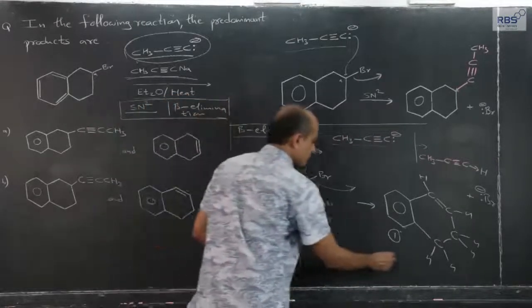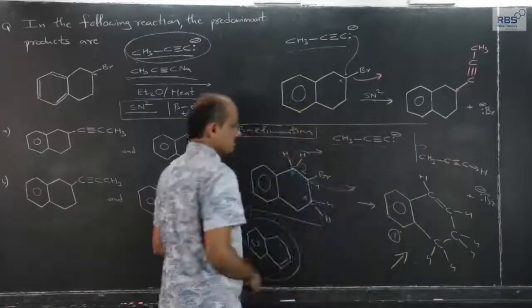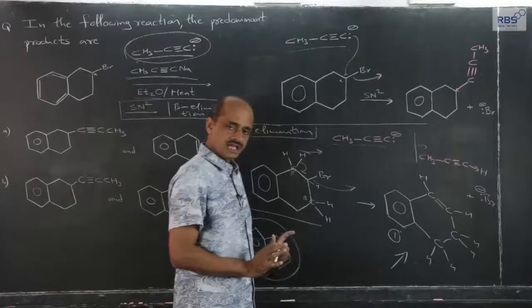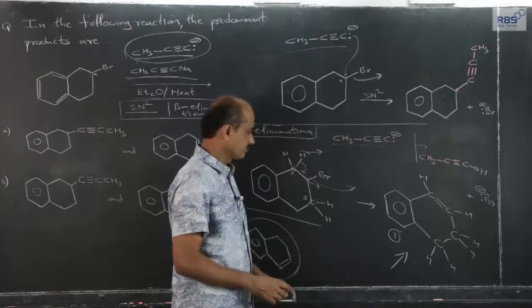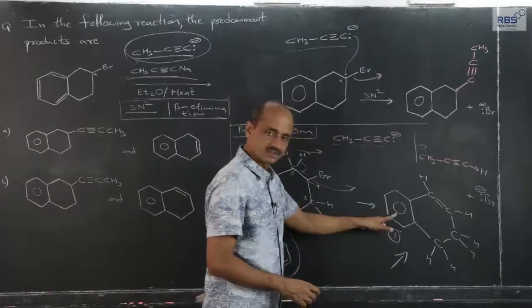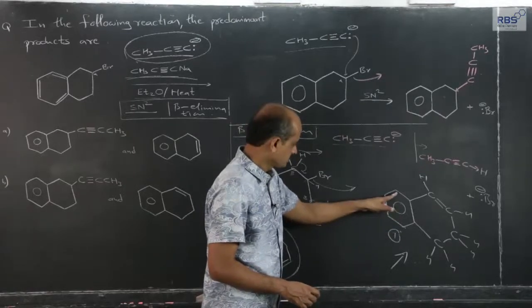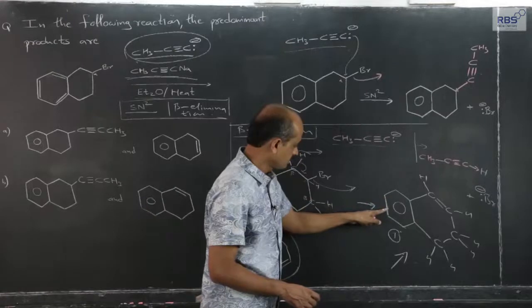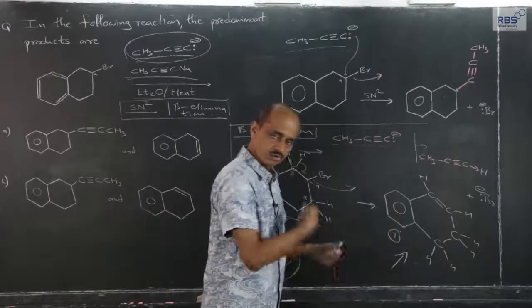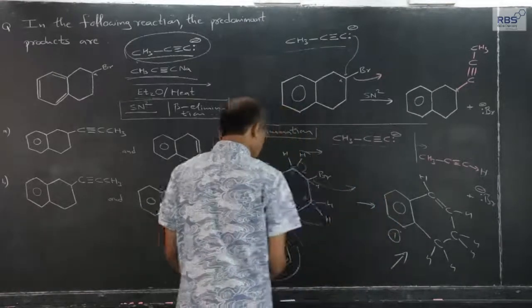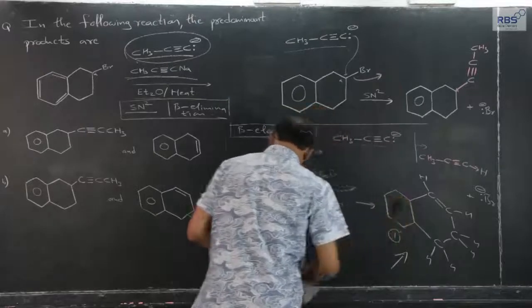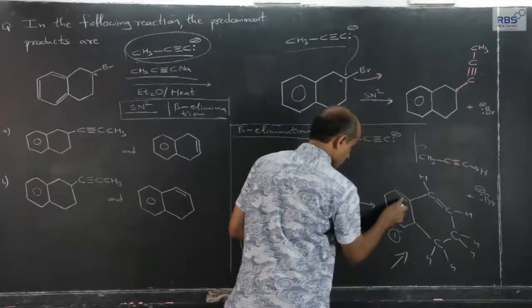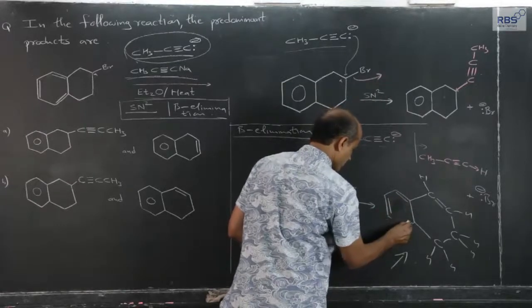Among these two, this one is preferred because the reaction basically is the same, but since this is an aromatic ring, double bond, single bond, double, single, double, single, double conjugation. Although I have written a resonance hybrid, it is a conjugation. Double bond, single bond, double bond, single bond, double bond. Okay.